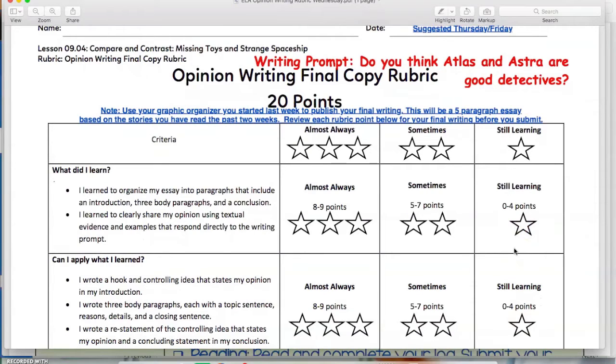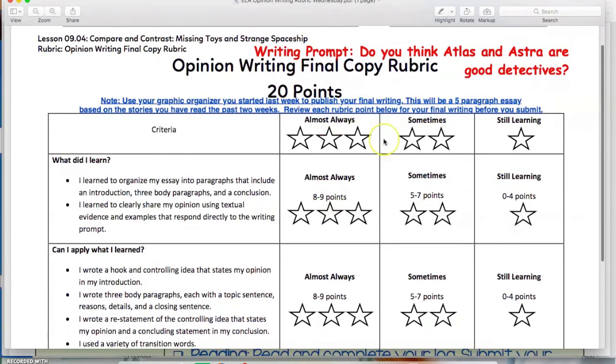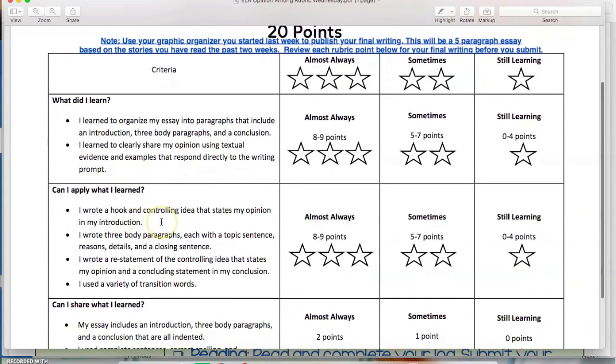Over the past 2 weeks in writing, they've been having you put together a rough draft and completing a graphic organizer. And now it's time to take your graphic organizer and take your introduction, the 3 body paragraphs, and the conclusion that you've been working on and turn it into your final published piece. The rubric here is available in the bit.ly folder, and it's also available in the lesson itself. Please go through and identify each point as you write your paper. Make sure that you have each of these points down to earn full credit possible on this.